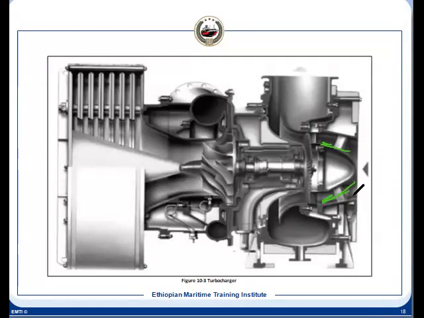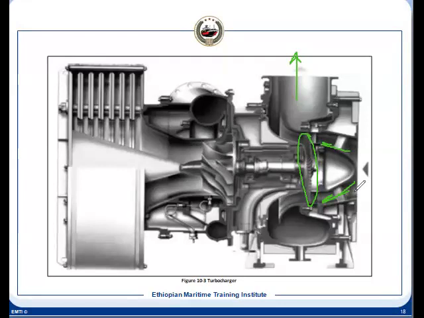This is one of the turbochargers, and the gas comes out like this. These are the turbine blades, the turbine disc on the gas side, mounted on the same shaft. Previously it could have a different shaft, but mostly it has the same shaft, with the turbine disc on one side and the impeller on the other.